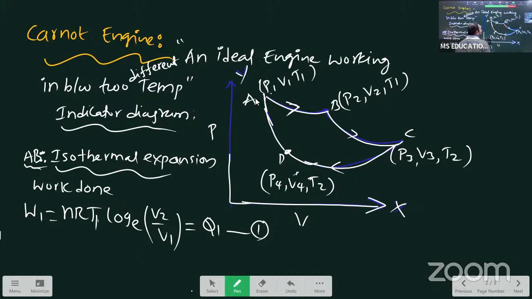So AB means isothermal expansion, BC means adiabatic expansion. What about CD? Isothermal compression, DA adiabatic compression. Just four work done terms. On adding, we can get our last equation.